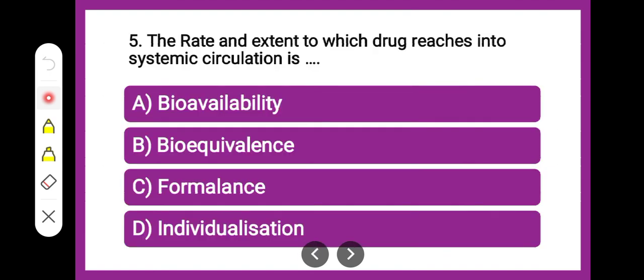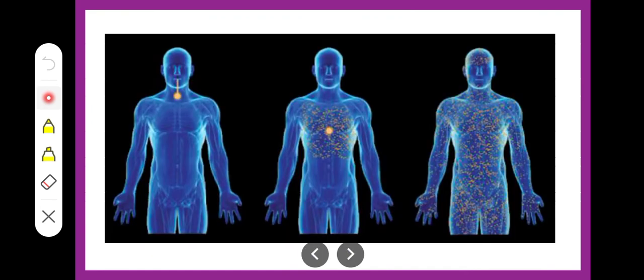Absorption. So whether the process is bioavailability, equivalence, formulence or individualization, which one of these is the correct terminology for the rate and extent to which the drug reaches the systemic circulation? The correct answer is bioavailability, available to the tissues. So it is bioavailability.